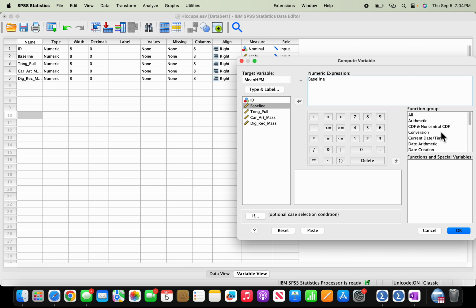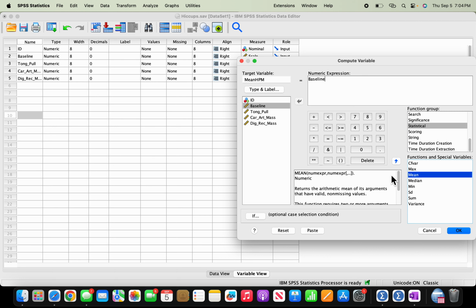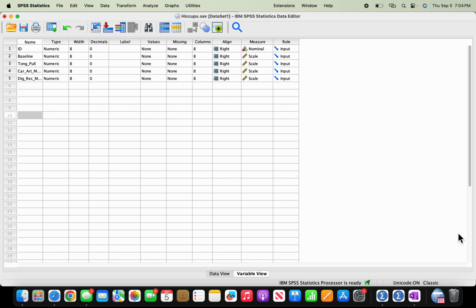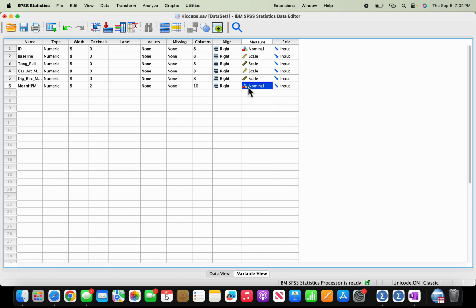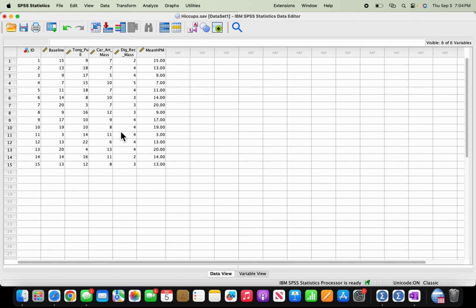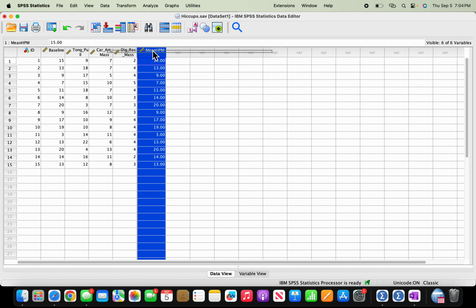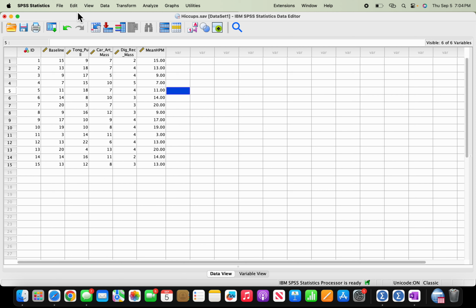Move it over. I'm going to go to Statistical, over to the function Statistical. I'm going to hit mean, and then I'm going to click OK because that's what I want. And then it's going to pop in my data set, and I'm going to change the measure to scale because it's measuring something. And then I'm going to come over here, and then it's entered into my data set. And I'm going to save it, and that is all.